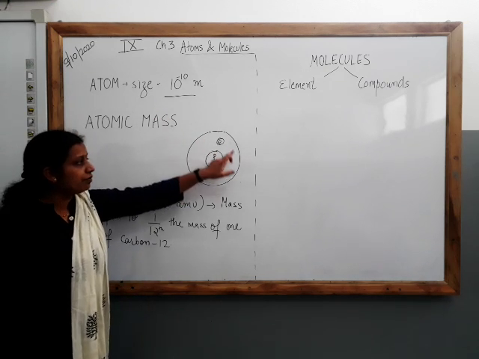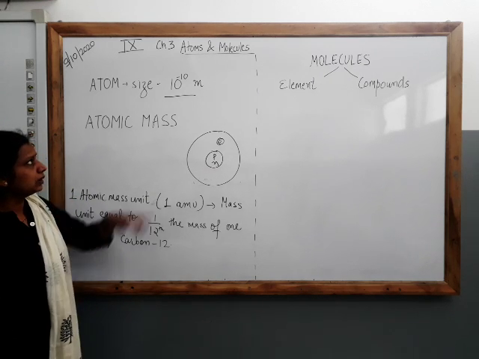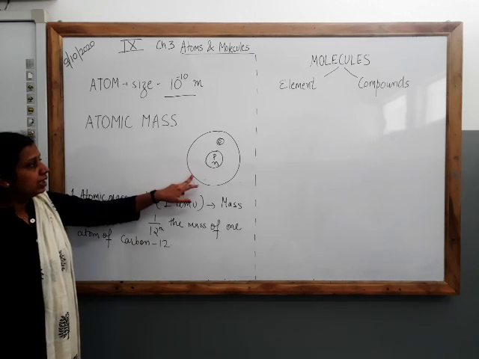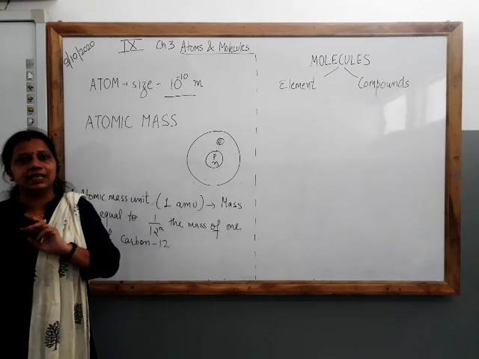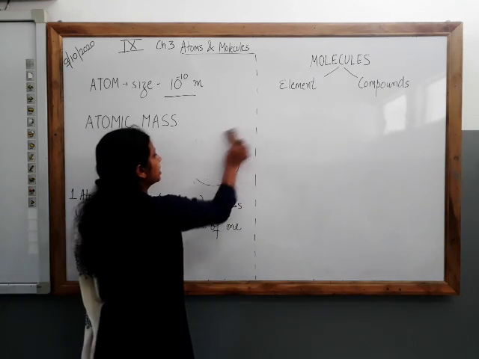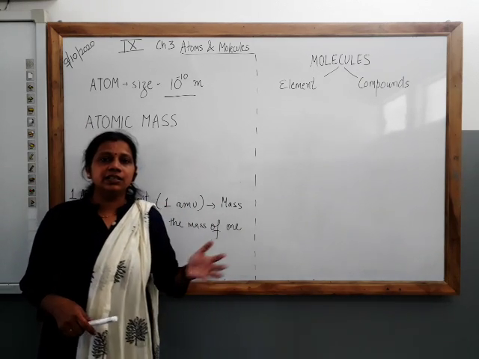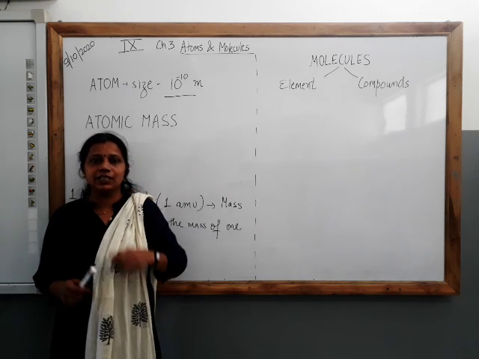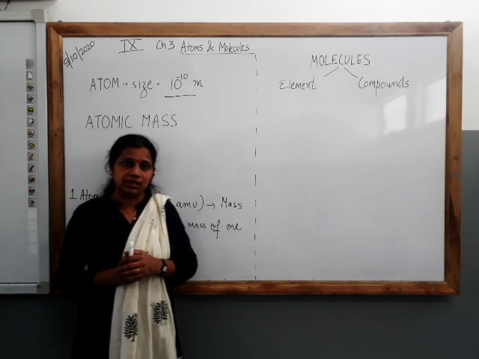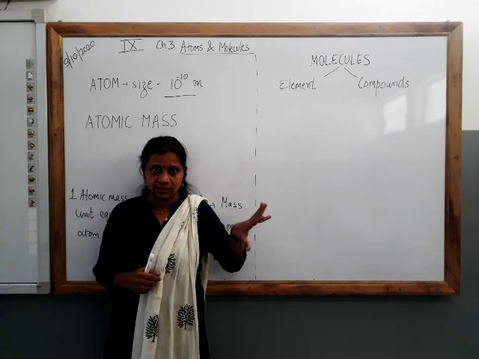Now, the size of one single atom is around 10 power of minus 10 meter. You can see it is even smaller than 1 nanometer, which is 10 power of minus 9 meter. Now, what will be the mass of one single atom? Nowadays we have very sophisticated techniques, like mass spectroscopy, to find it. But in the early 19th century, they did not have any technique to find the masses of so many elements. So initially they took hydrogen as a reference.